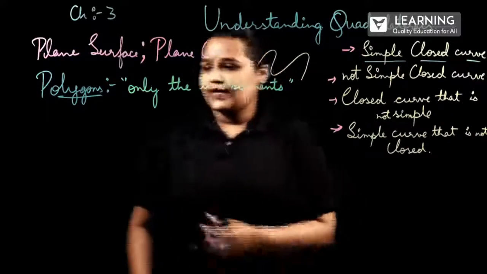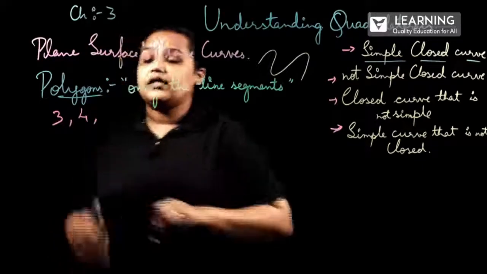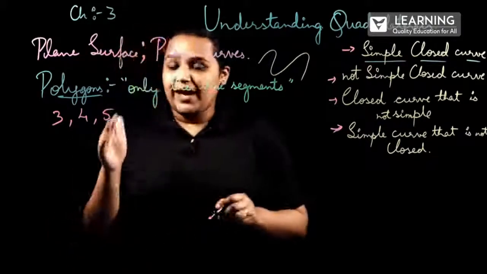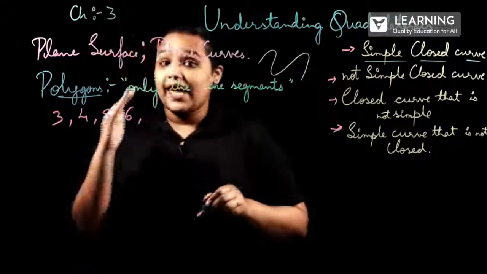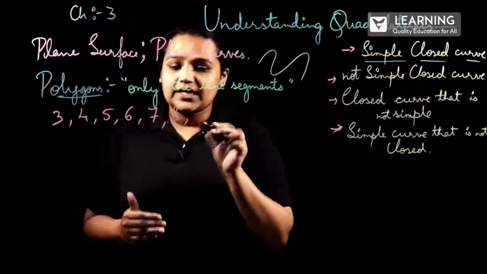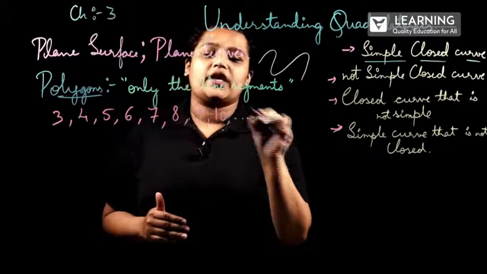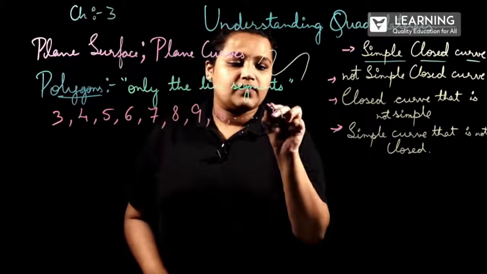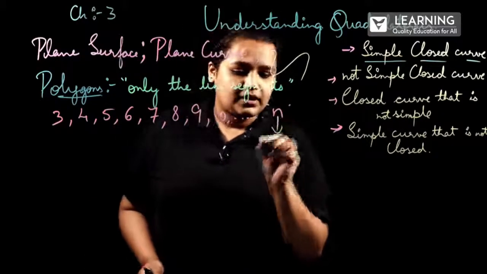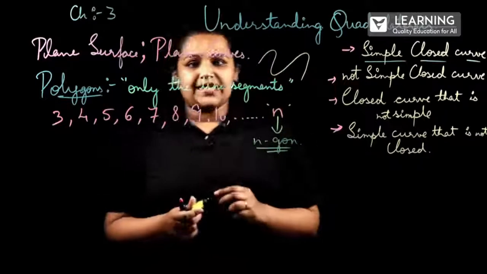If the sides are 3, it is a triangle. 4 sides, it is a quadrilateral. 5, pentagon. 6, hexagon. 7, heptagon. 8, octagon. 9, nonagon. 10, decagon. It goes on like this. If the number of sides is n, then it will be n-gon. This is how we'll be writing.